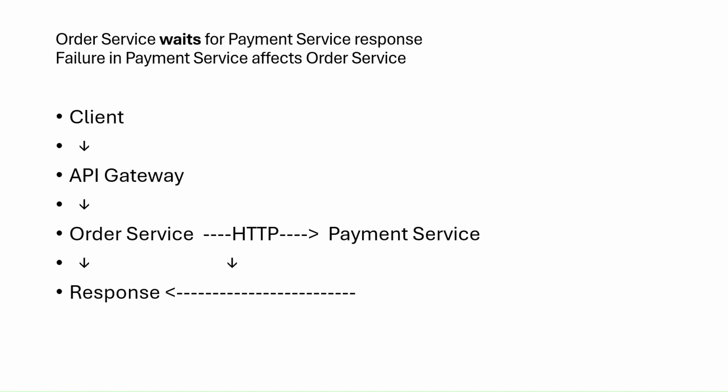The API gateway redirects the request to the order service via HTTP, the payment is successful, and the response returns via the API gateway to the client. So this is how synchronous communication takes place in microservices.